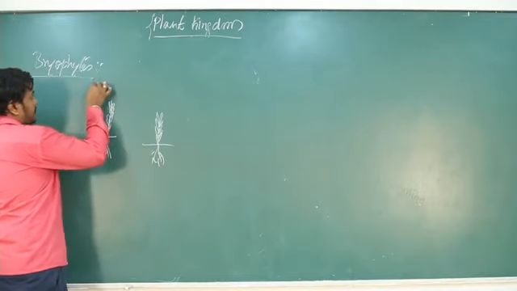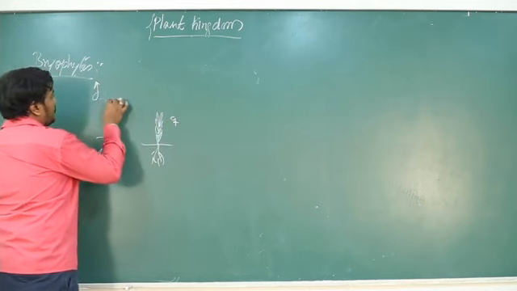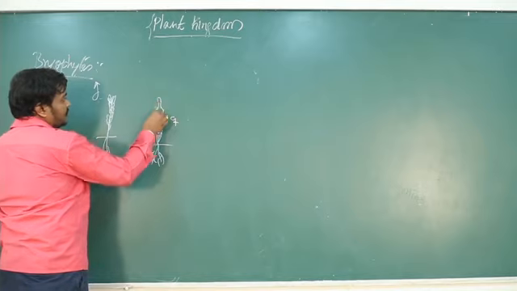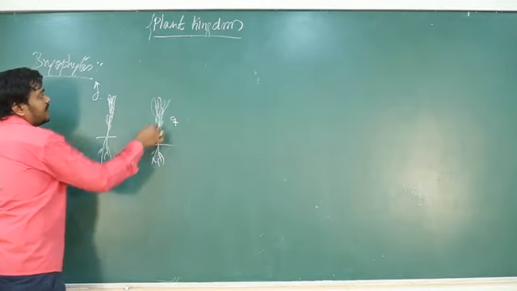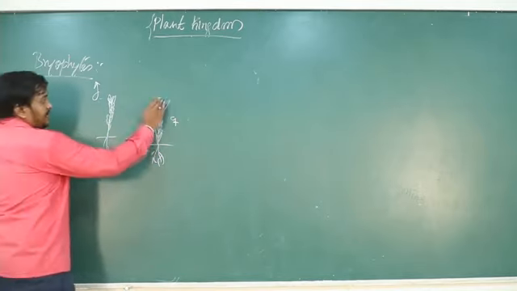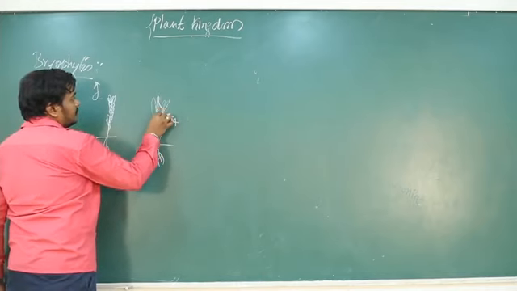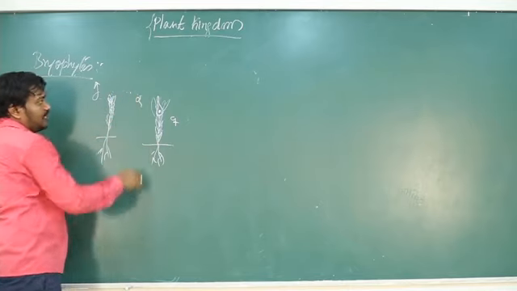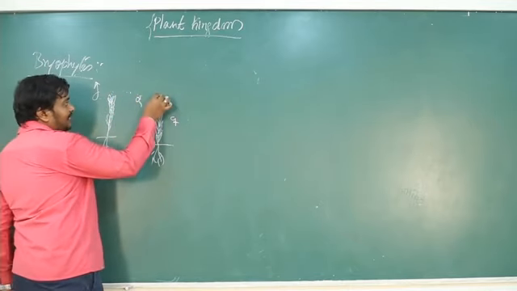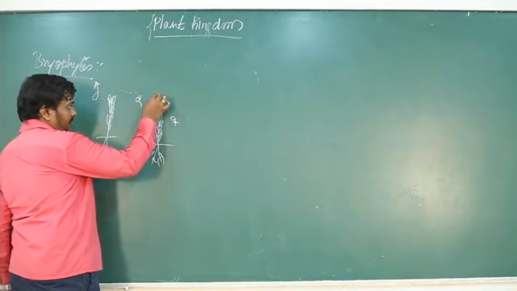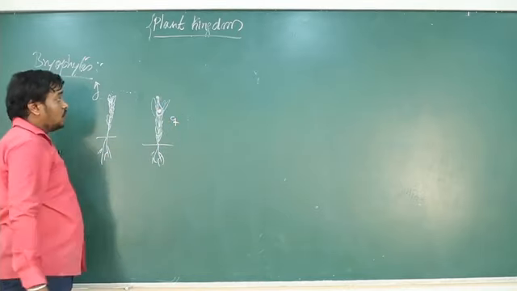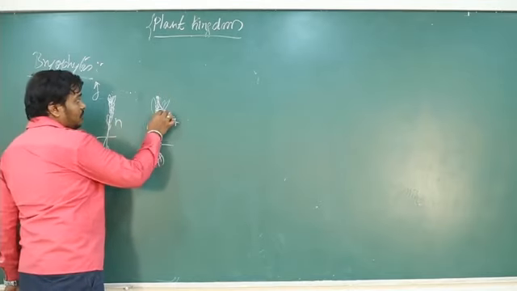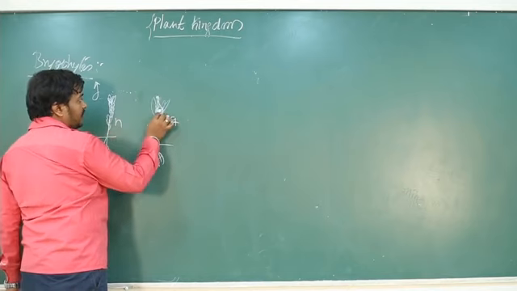Let's say this is the male plant and this is the female plant. The male plant produces antheridia, the female plant produces archegonia, flask shaped structures covered with leaf like structures. The egg is located centrally. Antherozoids are released, and being flagellated, with the help of water they reach the egg in the archegonia and fertilize it. The main plant body is haploid.